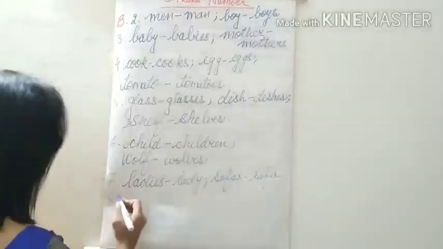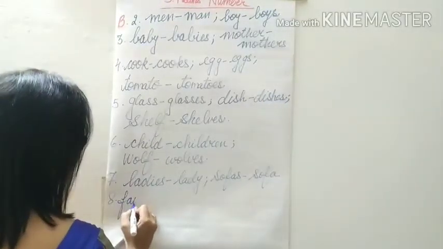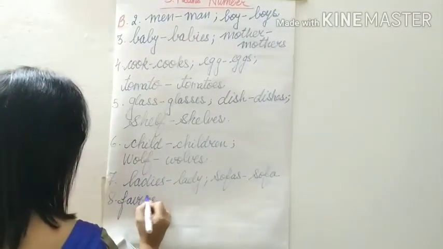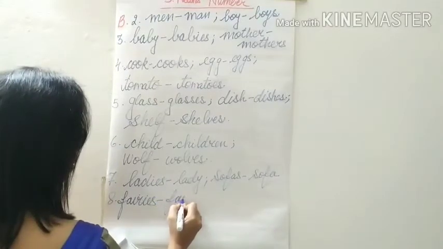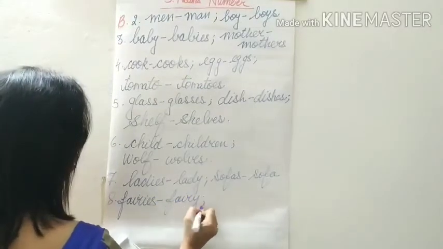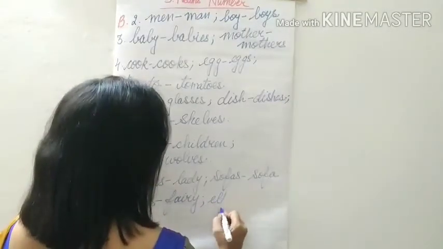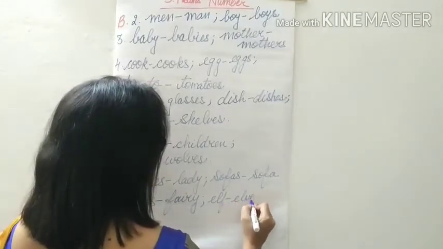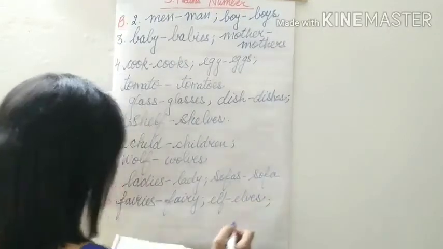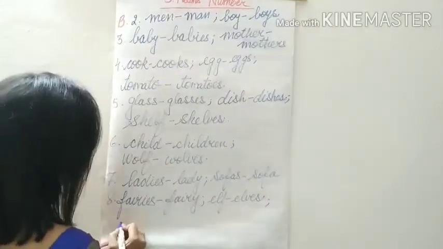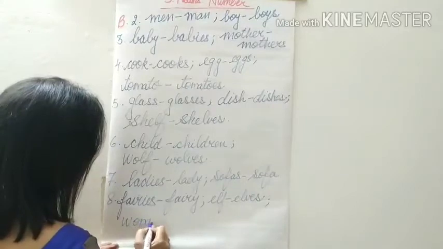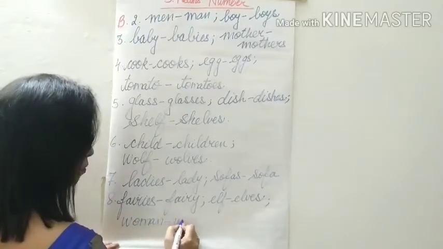So fairies becomes fairy. Elf becomes elves. And woman becomes women.